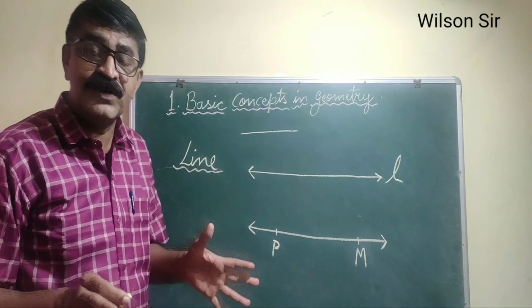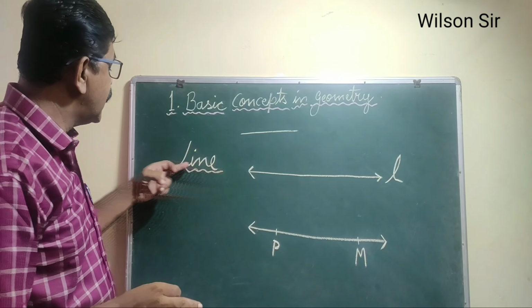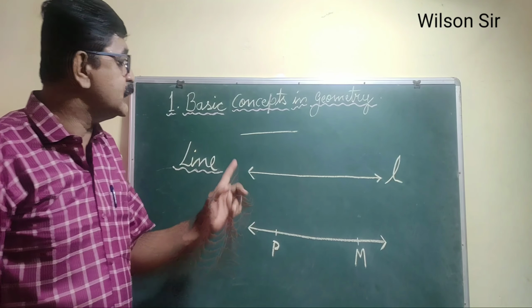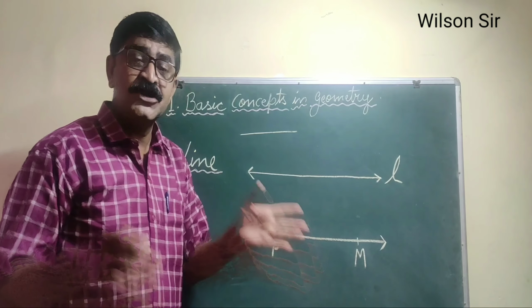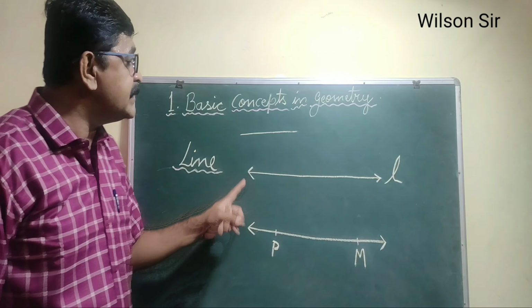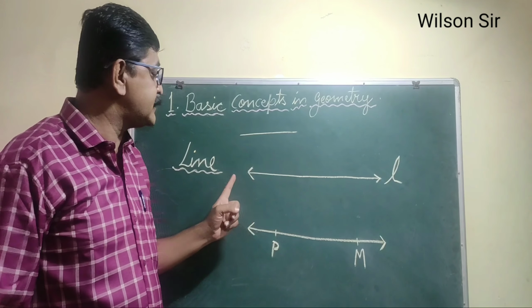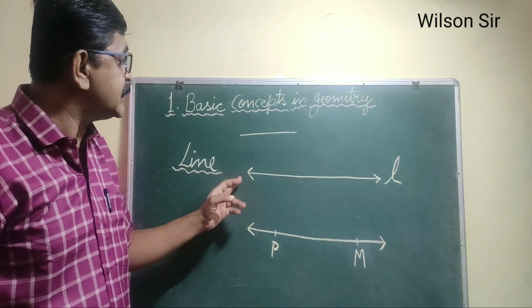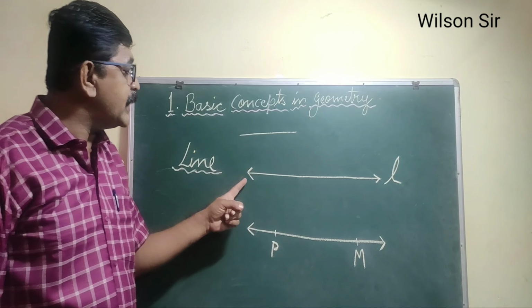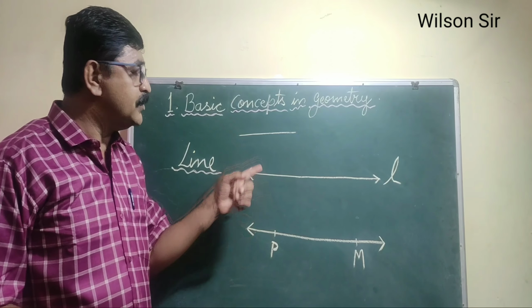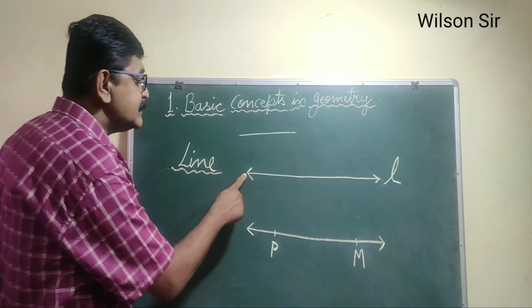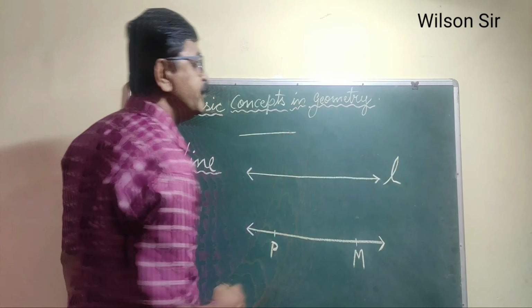The line can be extended up to the board and beyond the board and beyond the house also. So the two arrowheads show us that the line is indefinite, extending in both straight directions. Such a figure in geometry we call a line, and in geometry every figure has a name. So this is line L.